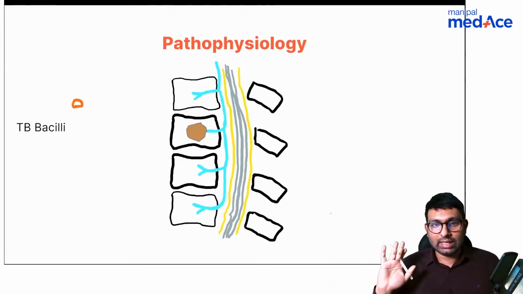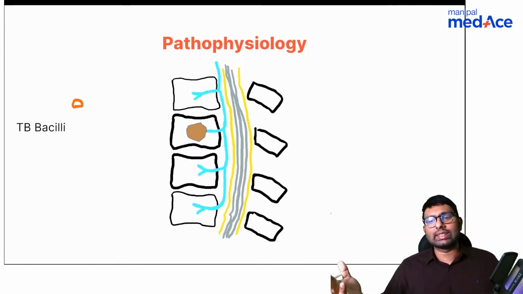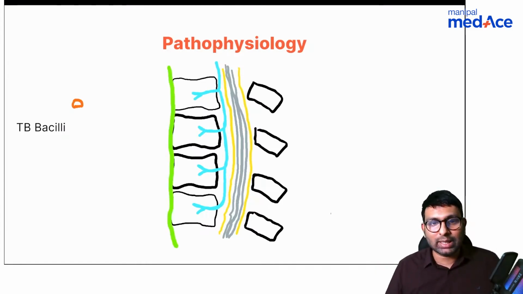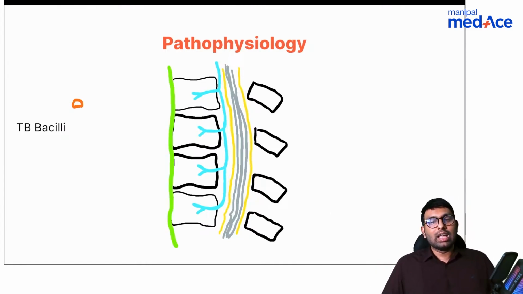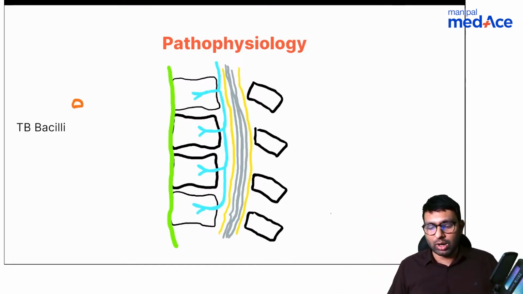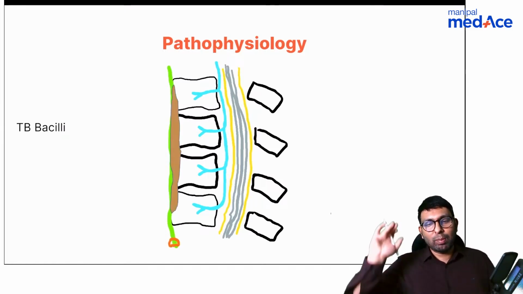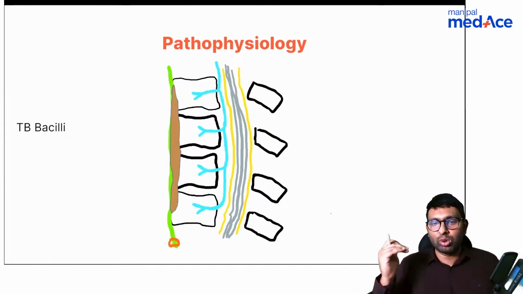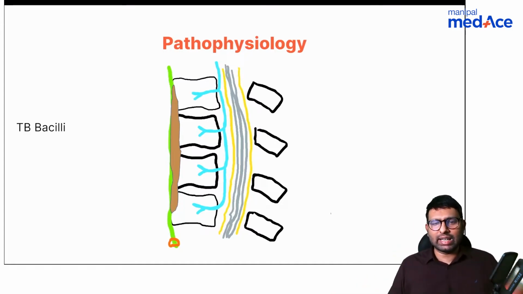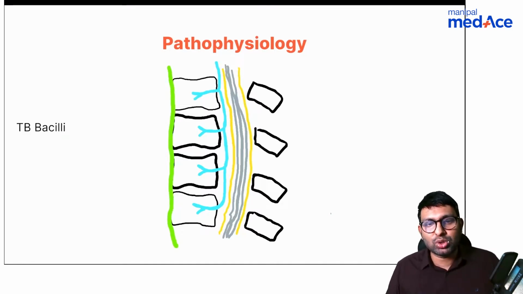Did you understand this? Now, the TB bacilli decides it does not want to go through the artery or the vein, it wants to grow subligamentous. Which ligament is there? We have the anterior longitudinal ligament, which is spread across the anterior vertebrae of multiple vertebrae. So if the bacilli goes in this direction, it will cause anterior bone damage of multiple vertebrae, and this is called anterior type of TB. Okay, so these are the three types, and rarely sometimes you will have posterior involvement.